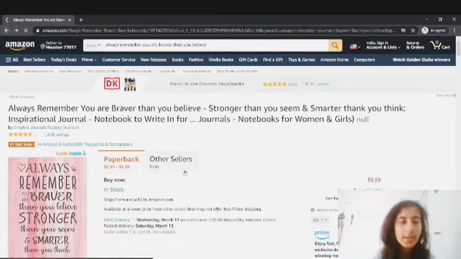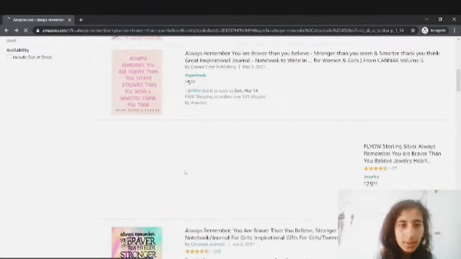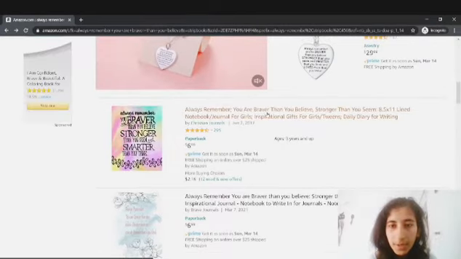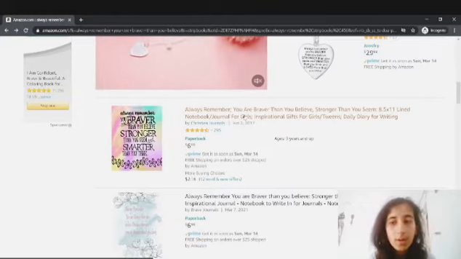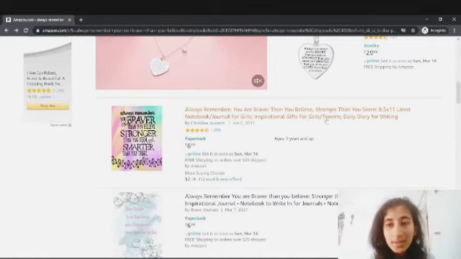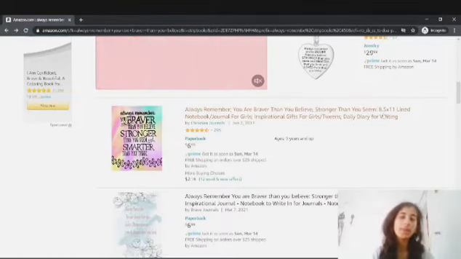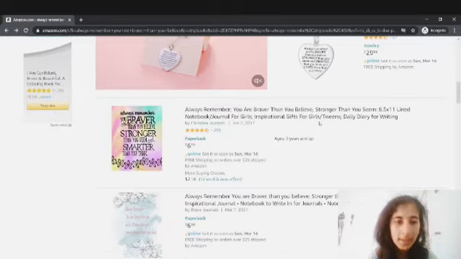And if I just go back and see the other books in the same category, in the same niche, if I just scroll down, I see that this one is using "Always remember you're braver than you believe," the same quote. Then you see till here, and then they are using the keyword 8.5 x 11 lined notebook journal for girls. This is also another keyword. Then they are using inspirational gifts for girls and teens. It would be teens, not tweens, so that is also selling. Then daily diary for writing, so they are also using long tail keywords in their title. You can see these are separate keywords, and they are using slashes to separate them.